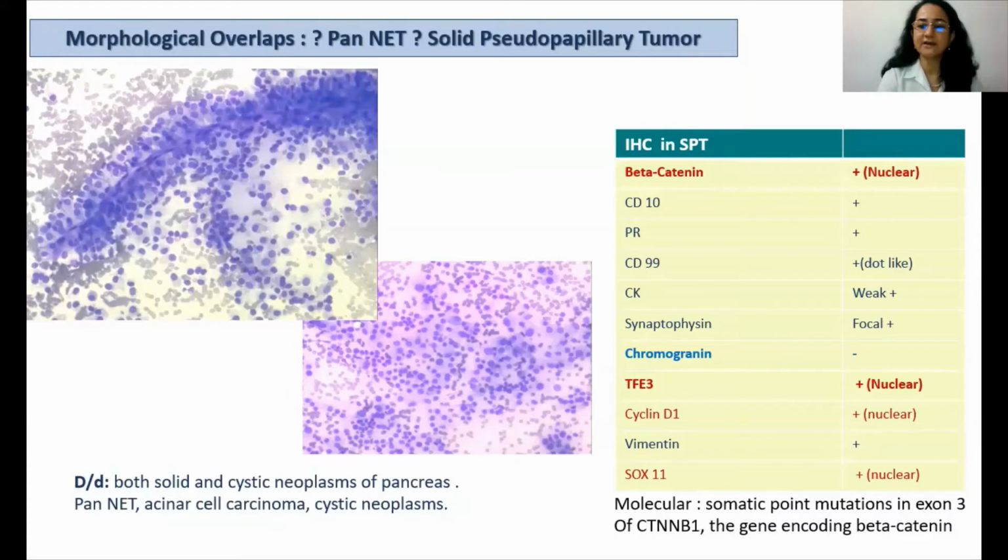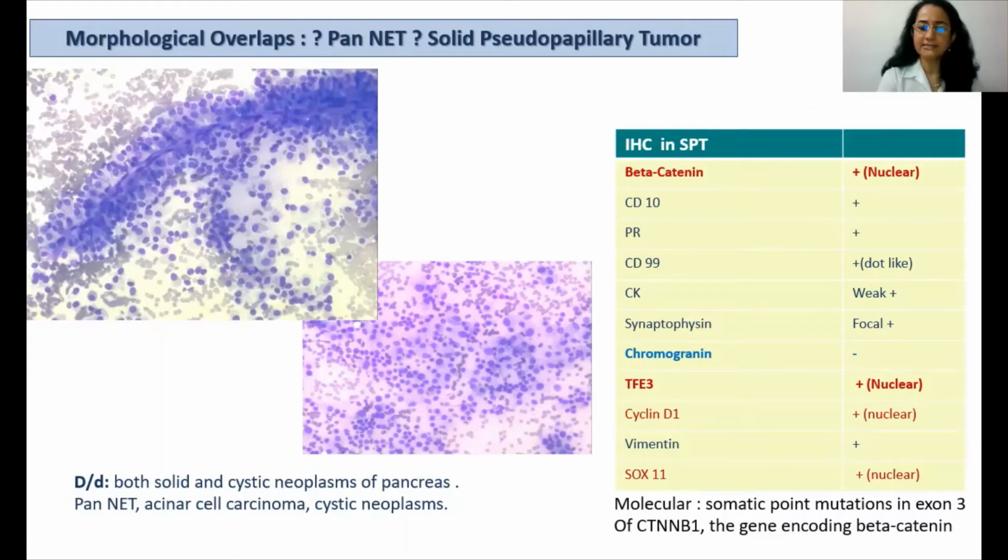So these two tumors can have a lot of morphological overlaps. And again, immunohistochemistry is very useful in their differentiation. Beta-catenin shows a characteristic nuclear positivity in the solid pseudopapillary tumor. CD10, progesterone receptor, CD99 are also often positive. Synaptophysin may show a focal weak positivity, whereas chromogranin is negative, and this helps to differentiate from the pancreatic neuroendocrine tumors. Some newer markers are TFE3, cyclin D1, and SOX11, which show nuclear positivity.